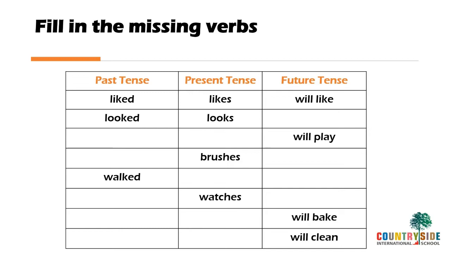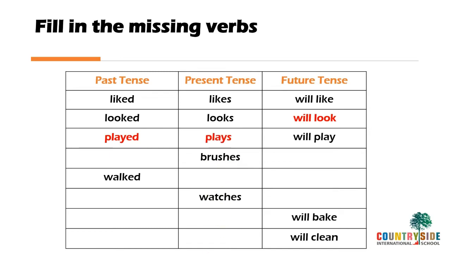See the first one, it is done for you. Liked, likes, will like. Now past tense form of look is given. Looked, present tense looks. What will be the future tense? Yes, you are correct. Will look. Now future tense is already given. Will play. So how will you make a past tense and a present tense of it? The past tense will be played and present tense plays.